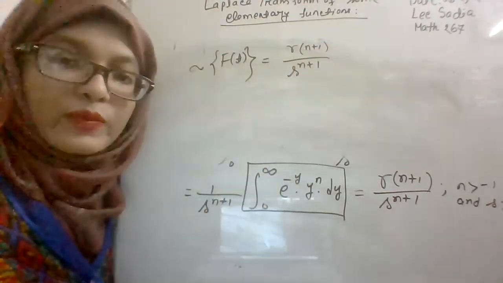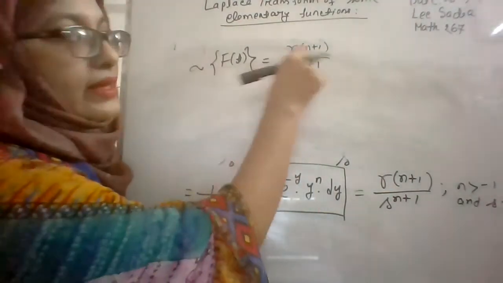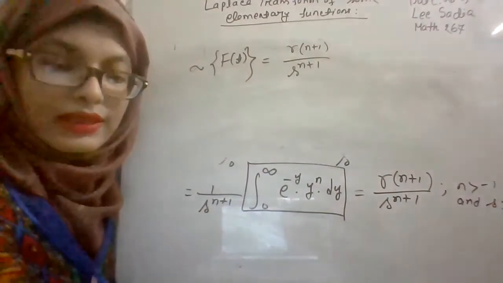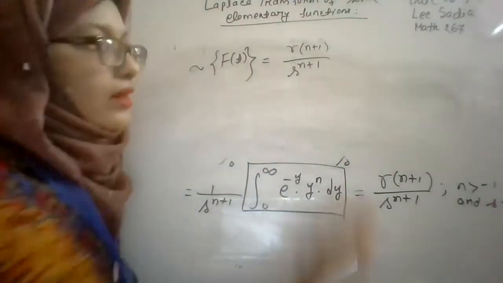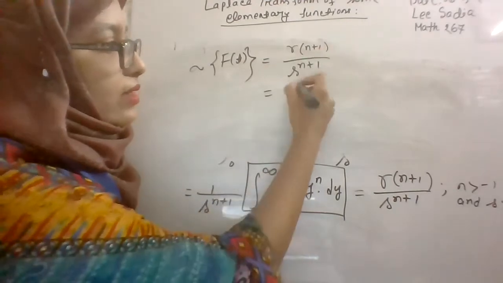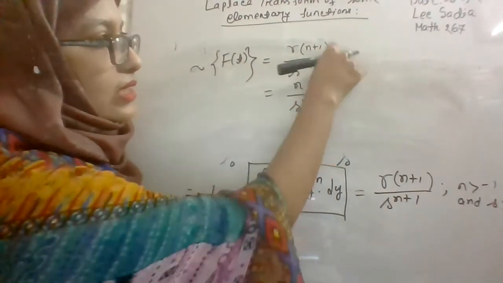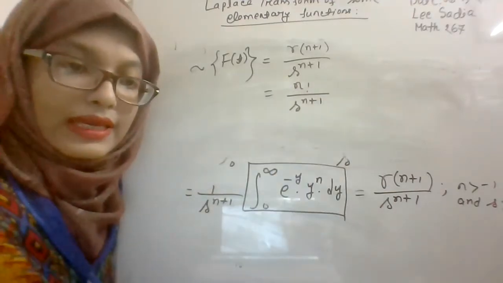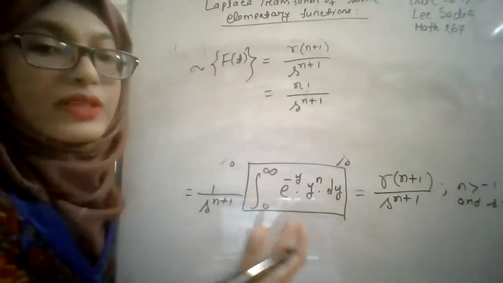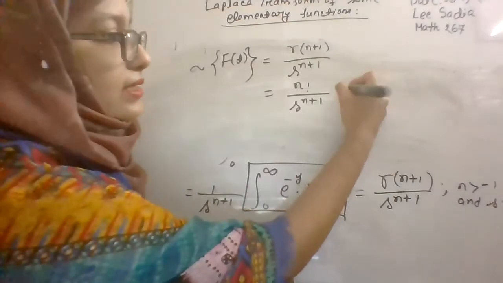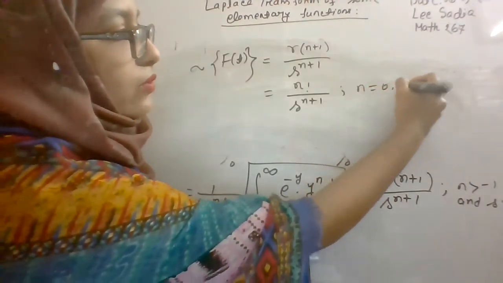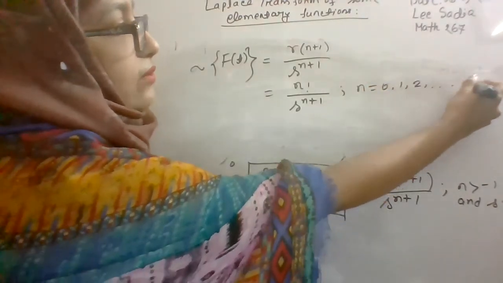And there is another property of the gamma function: gamma n plus 1 is equal to n factorial when n is positive. So you can use these properties for n greater than 0. That means for the positive values of n, and here n will be 0 or any positive value.